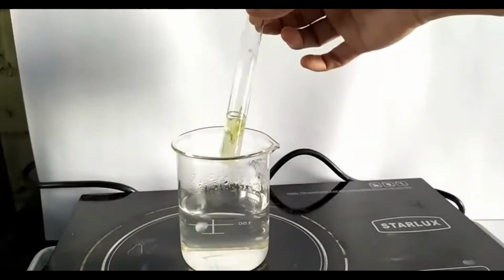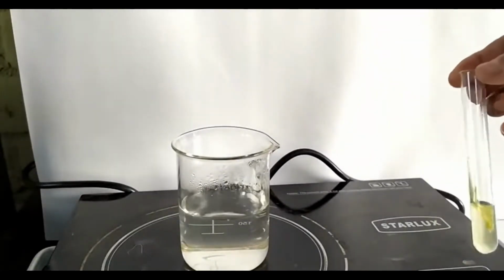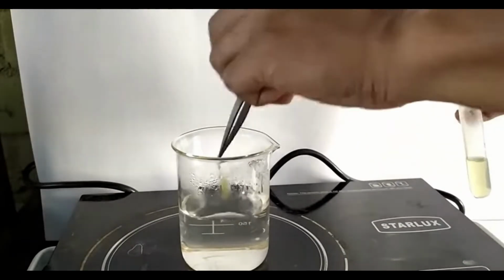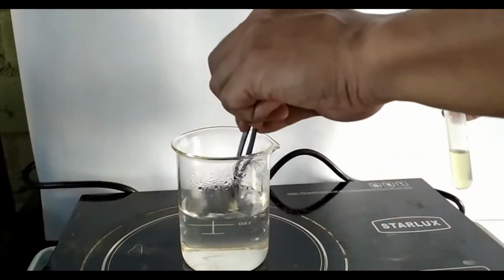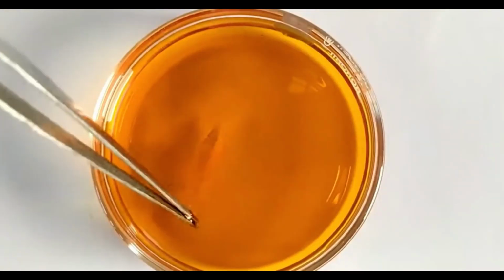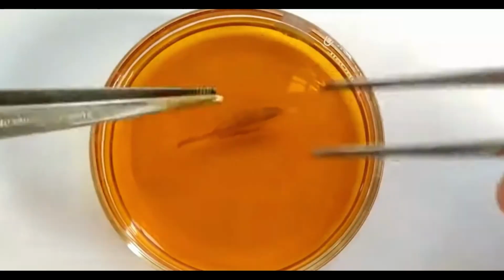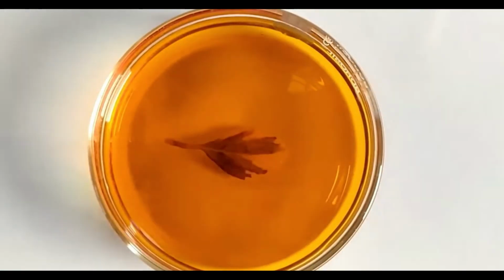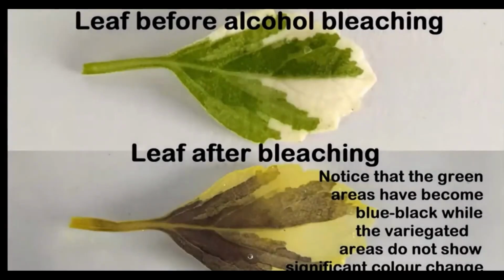In the later part, once bleaching of the leaf has been accomplished, remove the leaf from the alcohol using forceps. Briefly place the leaf for a few seconds in the hot water bath in order to soften the leaf. Transfer the leaf into a petri dish containing iodine solution. After a couple of minutes, we see that the parts of the leaf which originally contained green spots test positive for the iodine solution, becoming a blue-black color.